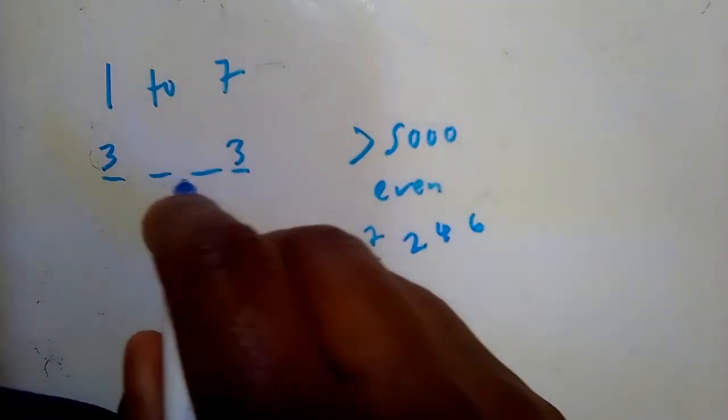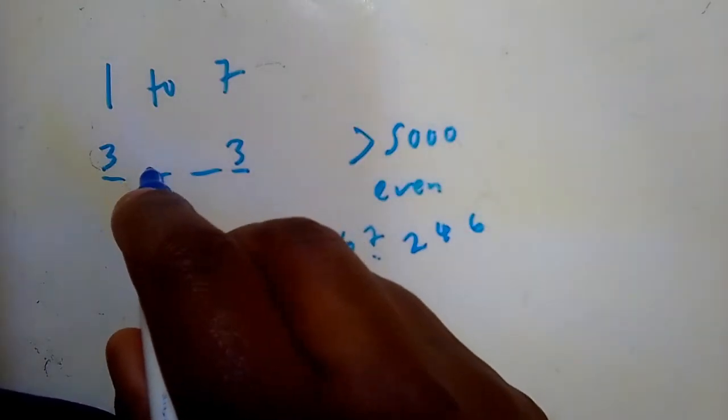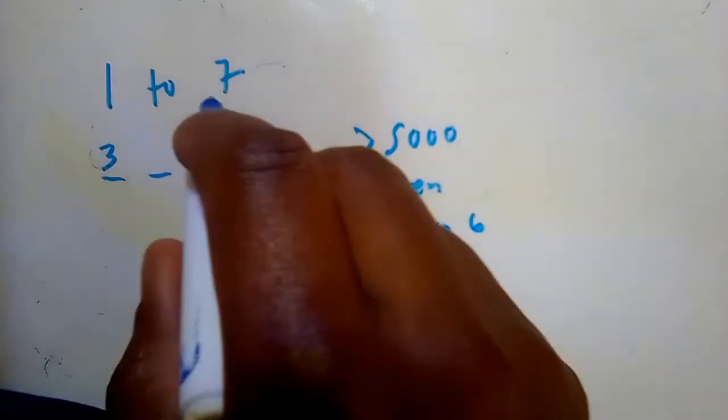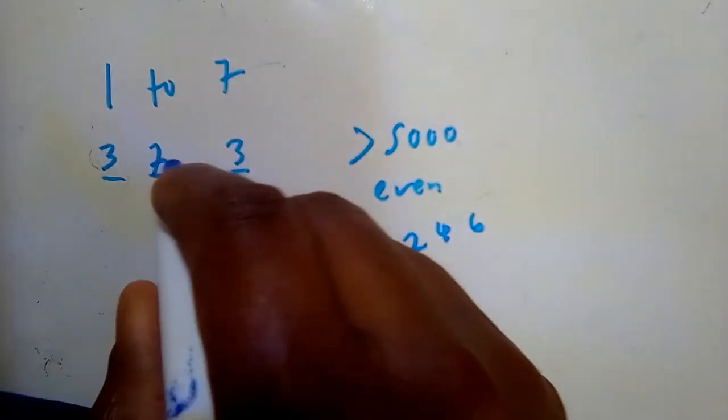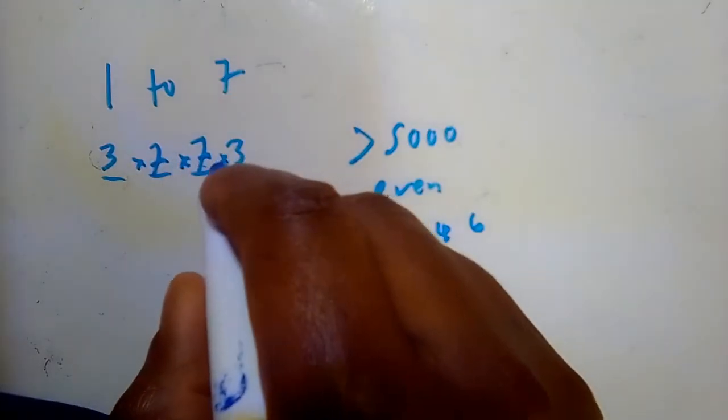So now we have to focus on the other part, right? So now here, how many choices do we have? They said they're allowed to be repeated. So therefore, we can choose any one of the 7 again. And then here we still can choose any one of the 7. So this is what we have eventually.